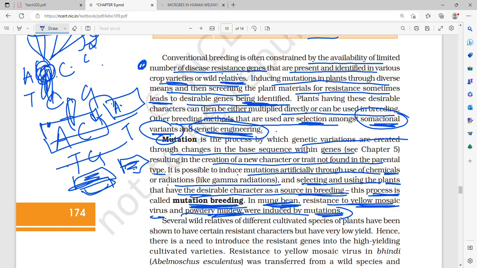This process is called mutation breeding. And in mung bean, the resistance to yellow mosaic virus as well as powdery mildew were all induced by mutations.